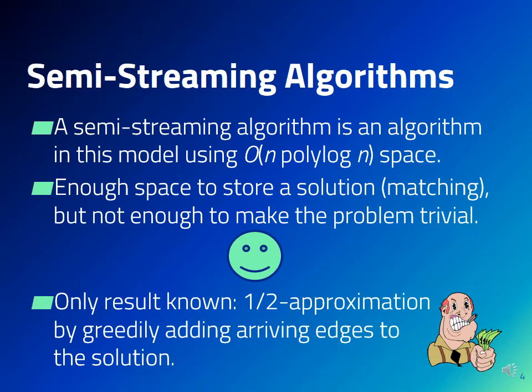Quite surprisingly, and despite a lot of work that has already been invested in this problem, the only known result for it is an approximation by a simple greedy algorithm. This algorithm starts with an empty solution and then scans the edges as they arrive. Whenever an edge arrives, the algorithm adds it to the solution unless that makes the solution an illegal matching. It's not difficult to see that this makes the algorithm output a maximal matching, and maximal matching is known to provide a half approximation for the maximum matching.